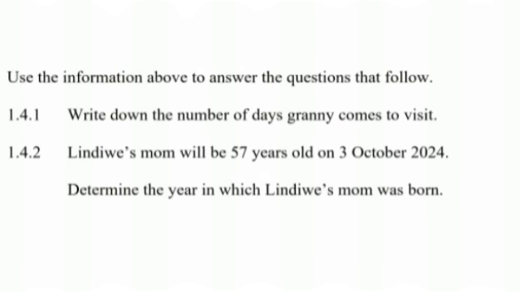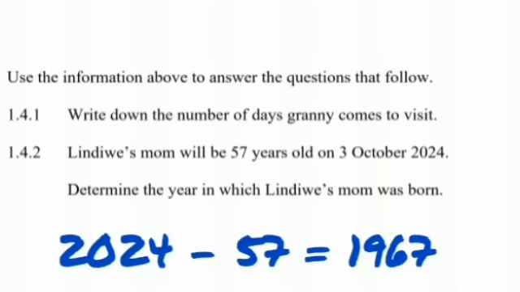In 1.4.2, it says Lindiwe's mom will be 57 years old on the 3rd of October 2024. We saw that on the 3rd, it's mom's birthday. It says determine the year in which Lindiwe's mom was born. So if now it's 2024 and she's 57, you just take 2024, you minus 57, and it shows you that she was born in 1967.